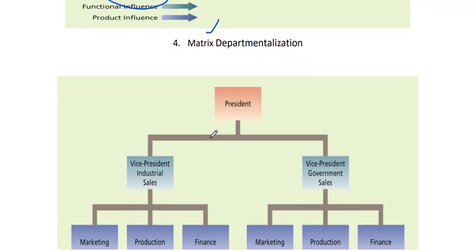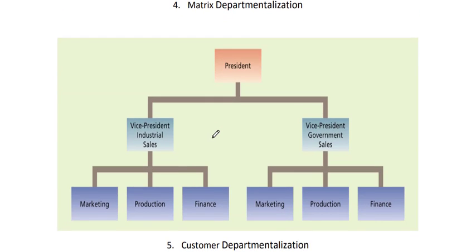Now next and last, customer departmentalization, based on customer. So we have a president and CEO at top, then vice president of industrial sales and vice president of government sales. So basically let's say we have one product, which we have to give to the industrial as well as government customers. So first of all we divide into two groups based on customer.